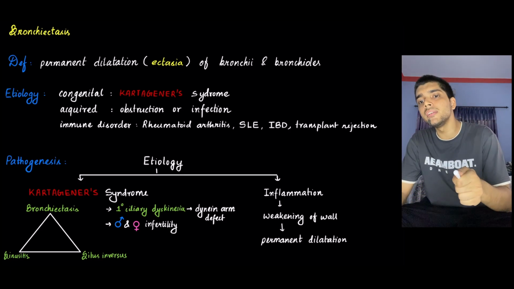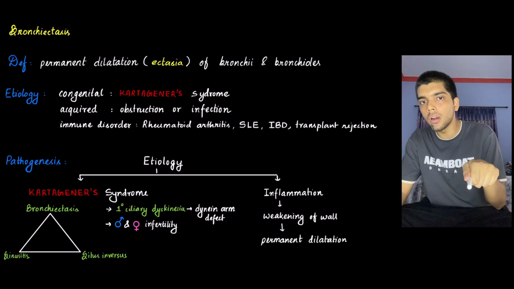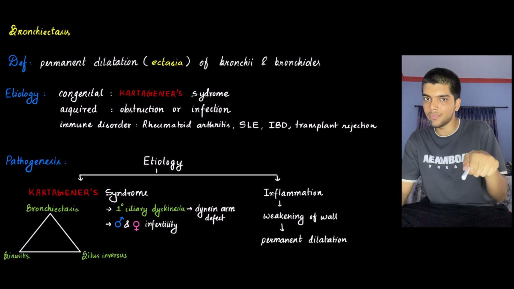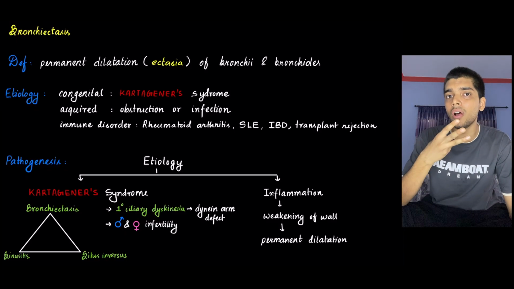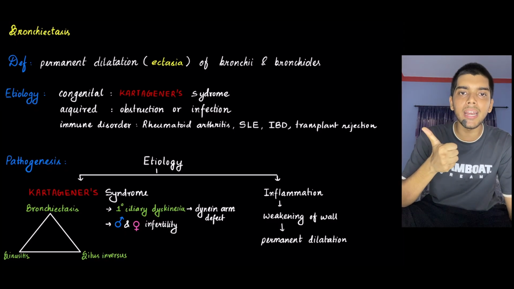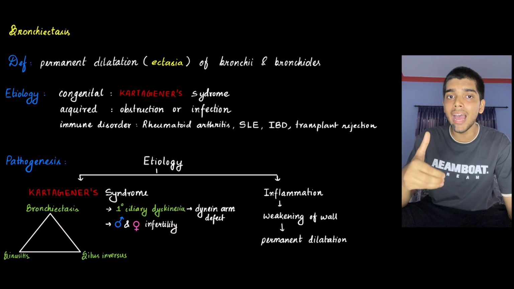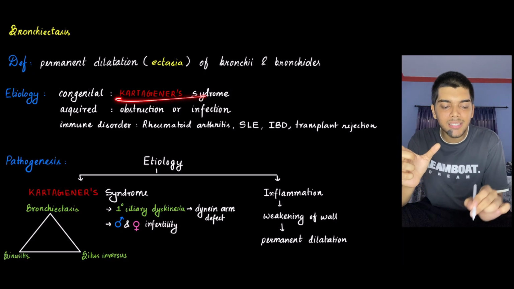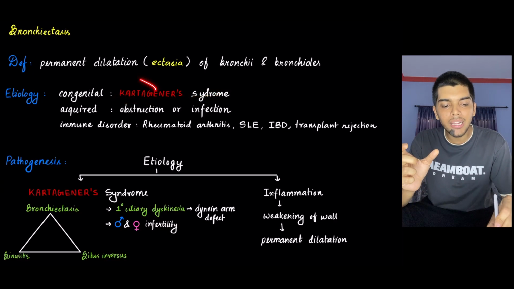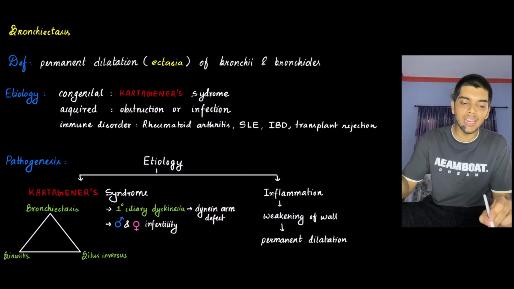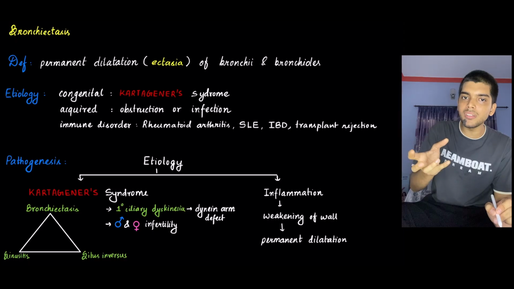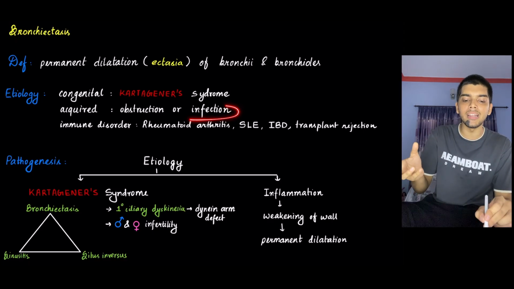Now the question is, how does this damage occur? What are the causative agents of this damage, or the etiology? So here is the etiology. There are three major etiological factors. Number one, congenital, that is, by birth the child might have something called Cartagena syndrome, which is strongly associated with bronchiectasis. Number two, acquired, later on in life there might be obstruction in the tube or infection that leads to bronchiectasis.